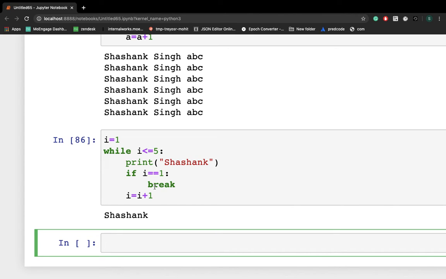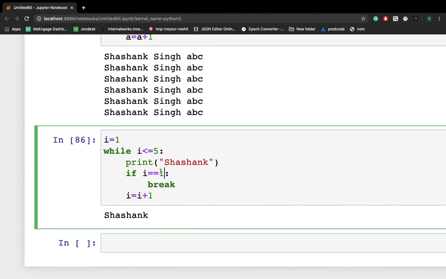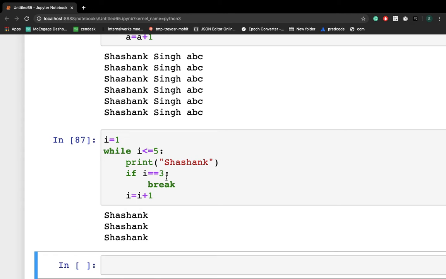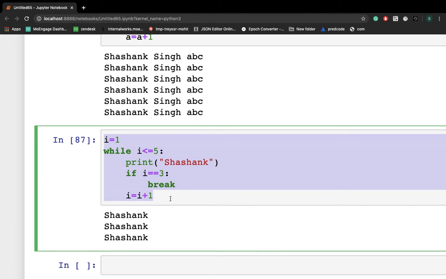So I am getting Shashank here because it's printing only one time, because if i is equal to 1, so the first time only I am getting it. So let's say I am writing here 3, so we'll get 3 times. Let's understand how exactly it's working. Usually with a break statement we can stop the loop even if the while loop condition is true also, right?